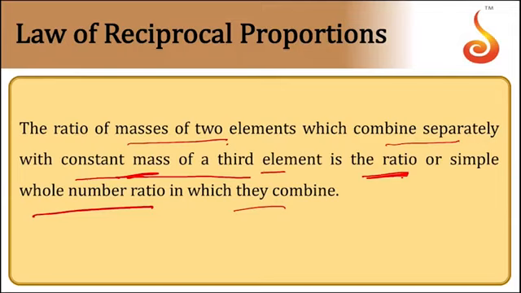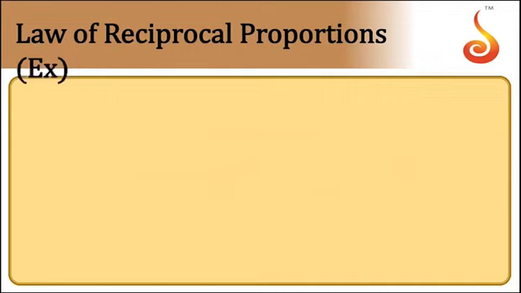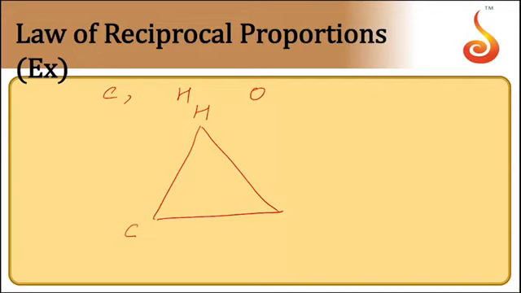Let us understand the law through an example. Let us take the elements, say carbon, hydrogen and oxygen. We will construct a triangle, with element hydrogen here, carbon here and oxygen here. Let us take the compound of carbon and hydrogen on this side, so you can take CH4. Let us take the compound H2O here, that is the compound of hydrogen and oxygen. And here the compound of these two, which is carbon dioxide.